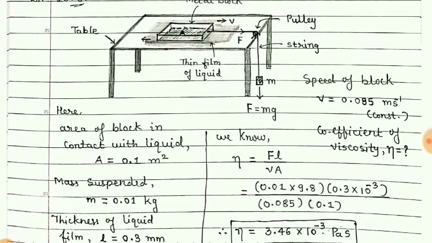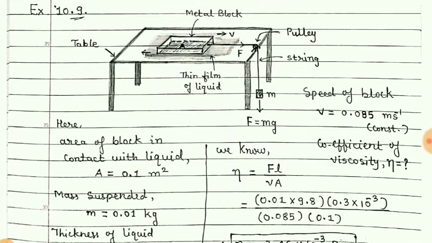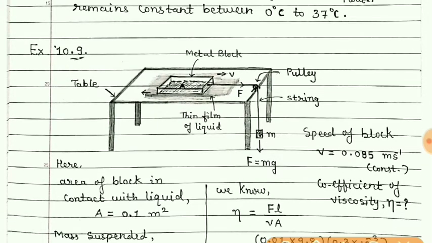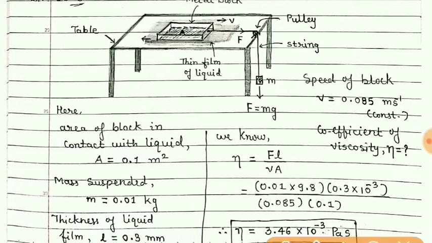Now students, here given that the speed of the block is 0.085 meter per second and the contact area of this metallic block and the surface of the table is 0.1 meter square, and here we want to find the coefficient of viscosity of this fluid.